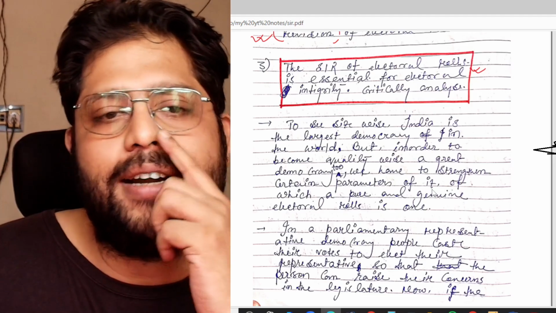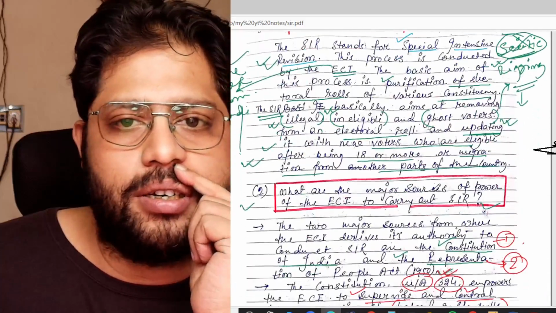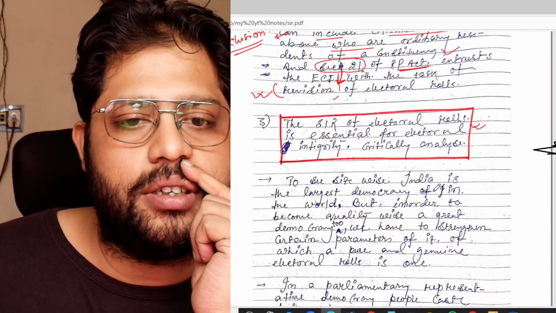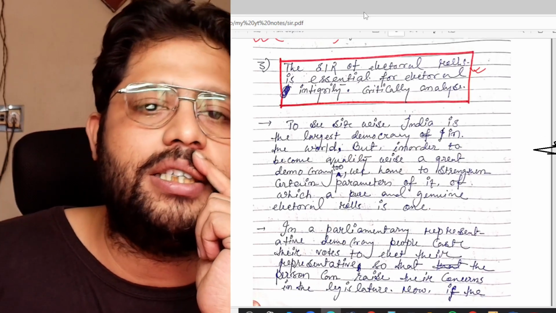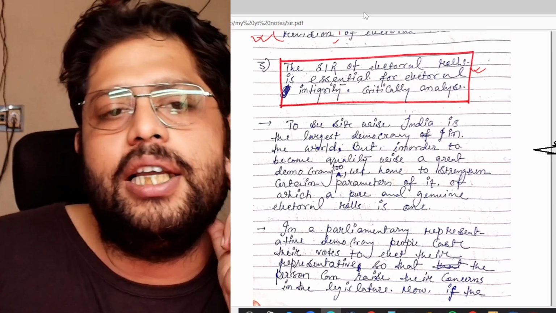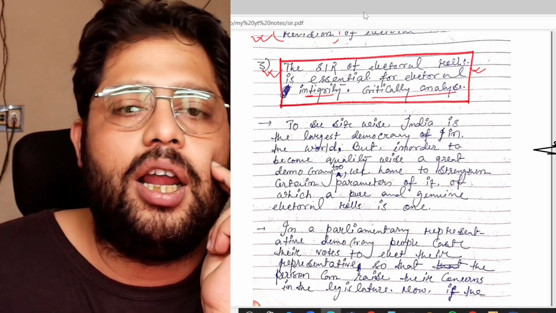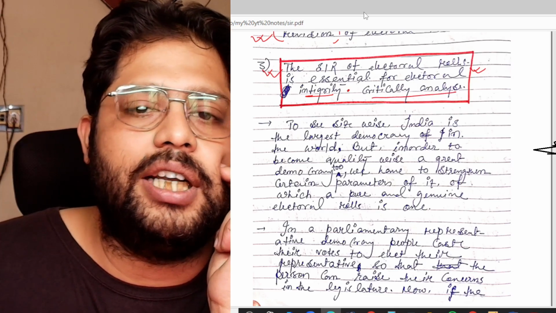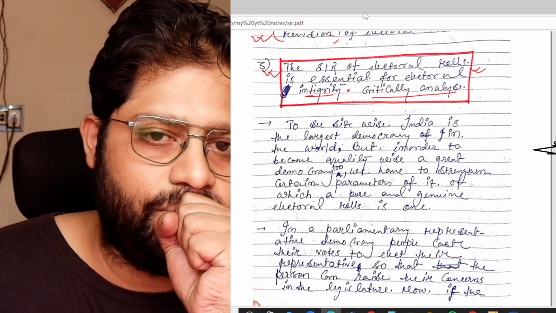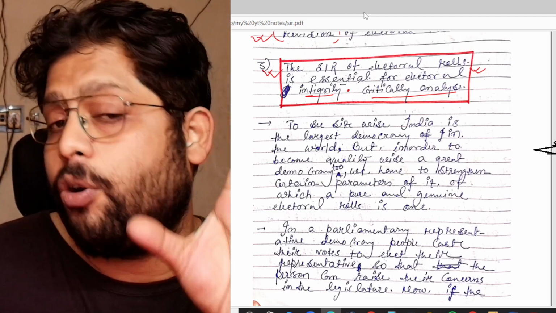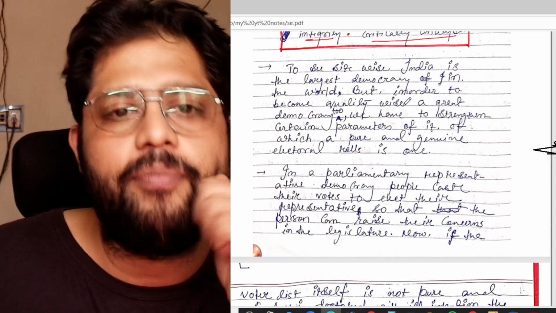This SIR, that means the special intensive revision. The question is: the special intensive revision of electoral rolls is essential for electoral integrity, critically analyze or examine. So this is the question. Now I am going to write the answer. You can see the answer.